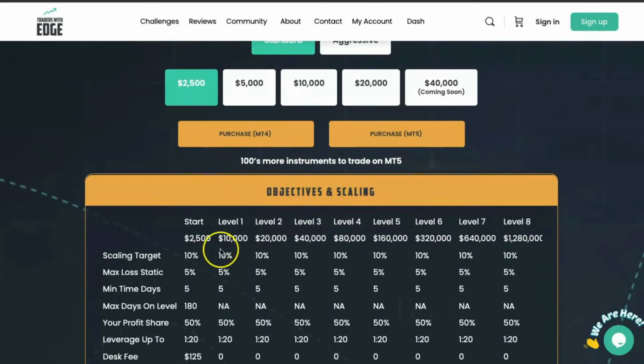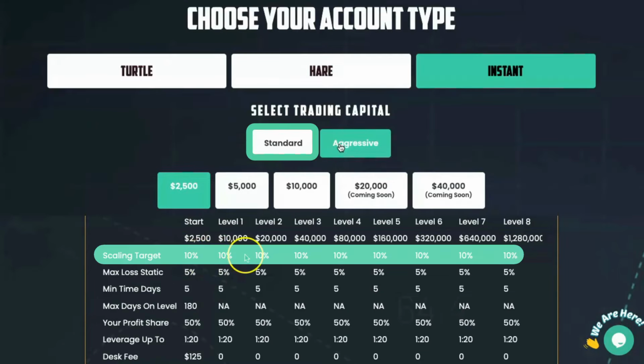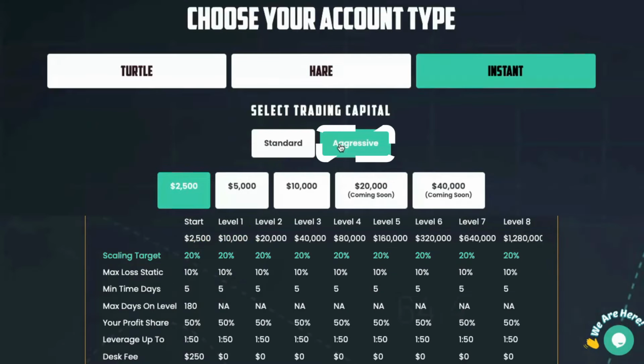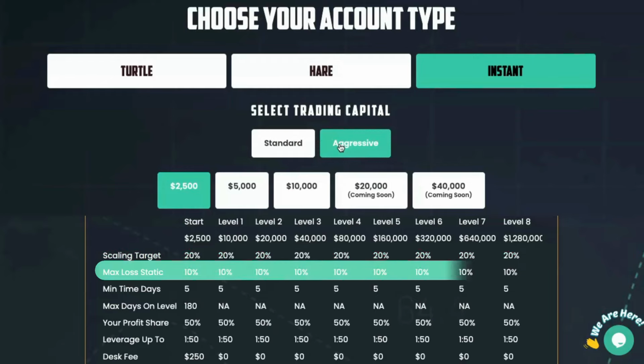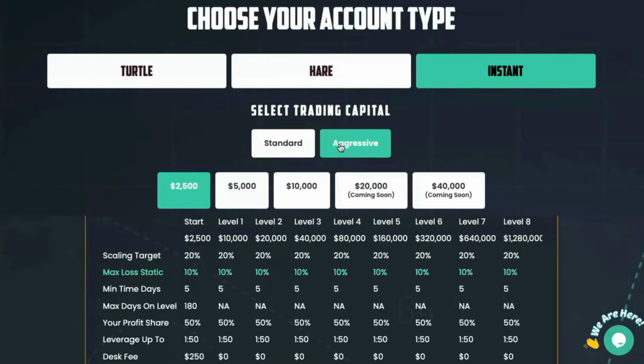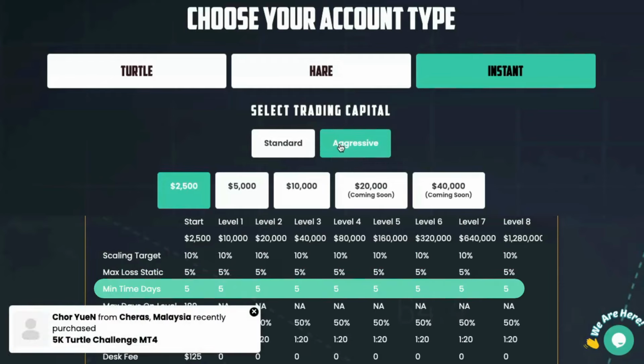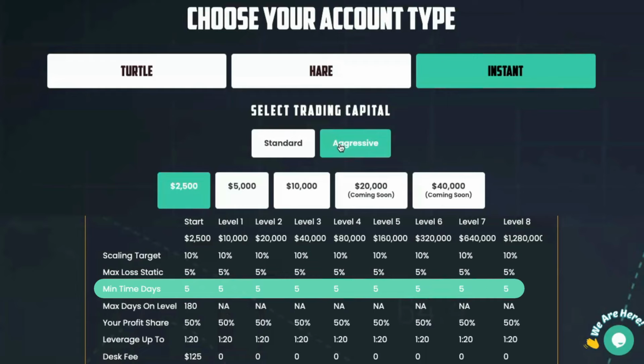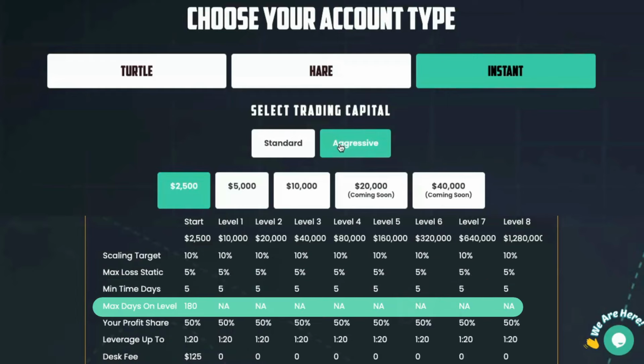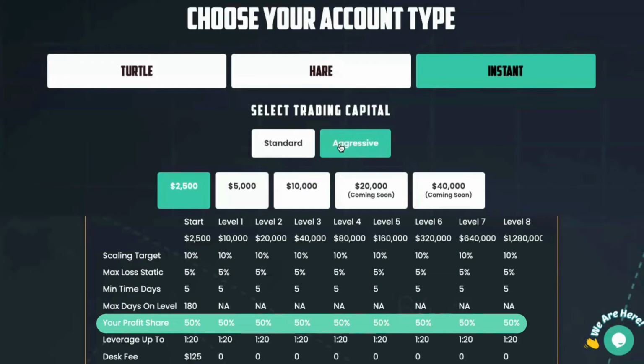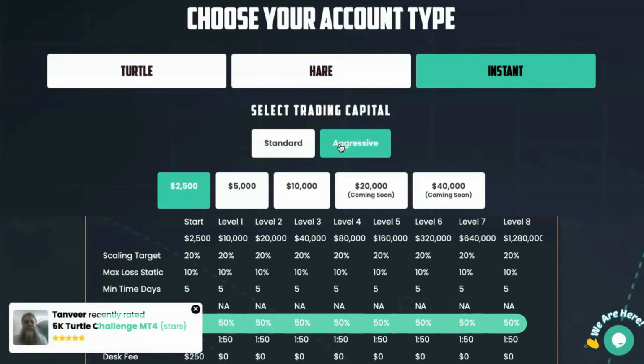The first is that the standard, the target to scale is 10%, while the aggressive, the target is 20%. The max static loss is 5% on the standard, while the max static loss on the aggressive is 10%. The minimum days is 5 while scaling and payouts on both accounts. The maximum days for the starting level is 180 days on the standard and the same 180 days on the aggressive. Your profit share on both the standard and the aggressive is 50%.